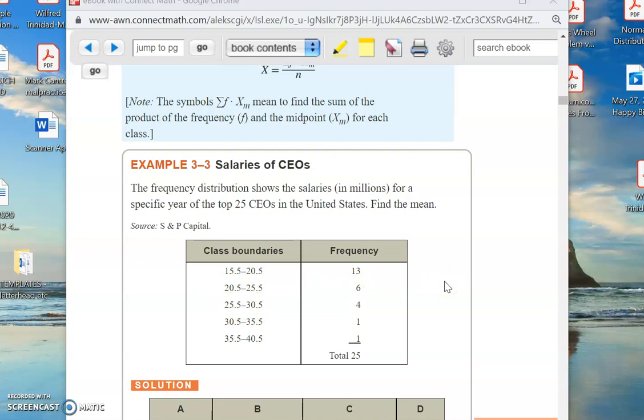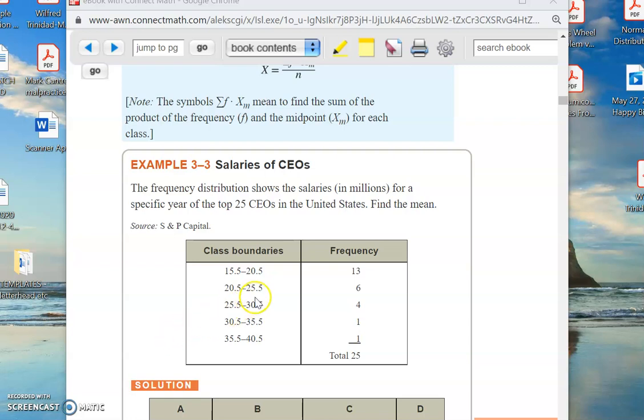What we're going to do is basically say, well, I don't really care exactly what the value is for each of these 6 people. Let's take this one right here. I don't care exactly what the value is for those 6 people. It's somewhere within this class boundary, somewhere in this interval. It's somewhere between 20.5 and 25.5. It's somewhere in there. And there's 6 of them. I'm going to approximate. I'm going to come up with an approximation. I'm going to estimate, or some people might say guess, but it's a pretty scientific guess.